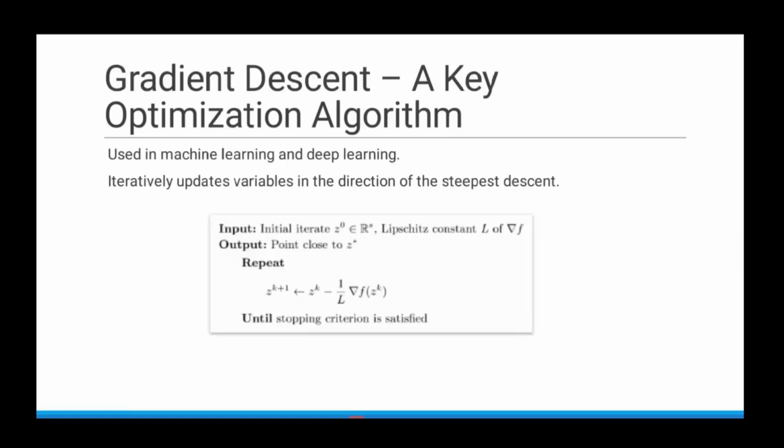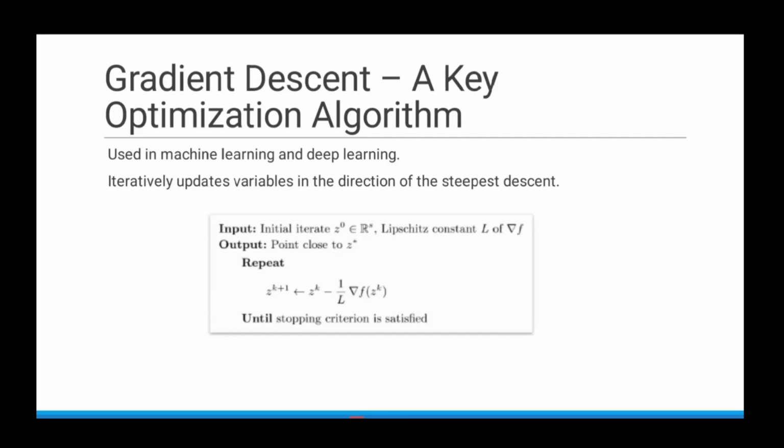We will see the gradient descent method, which is a key optimization algorithm to understand how we are solving an optimization problem. Here, to find the solution of an optimization problem, we iteratively update the variables in the direction of steepest descent. So as in the algorithm shown, we repeatedly update the decision variables. z at k plus 1 is updated from z at k by using the derivative of the function at that previous point of the decision variable, z at k.